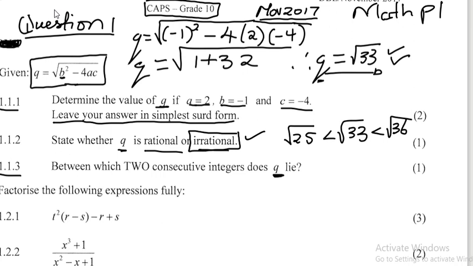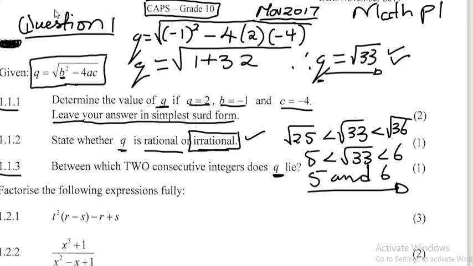So the square root of 25 will give me 5, less than the square root of 33, and then that is less than 6. So it's between 5 and 6. So you get your answer by writing like that.